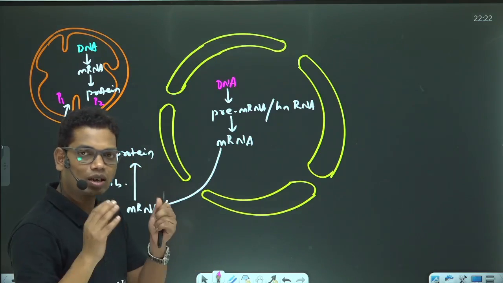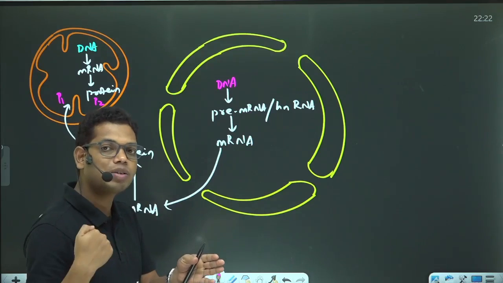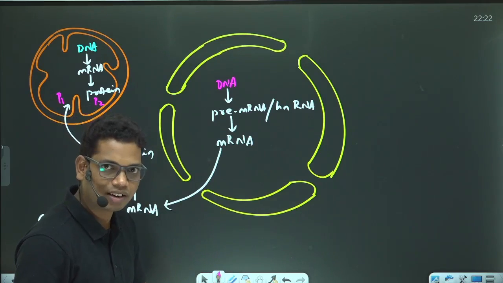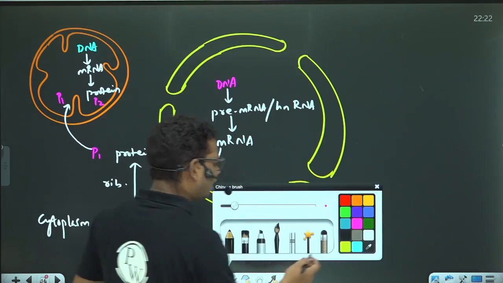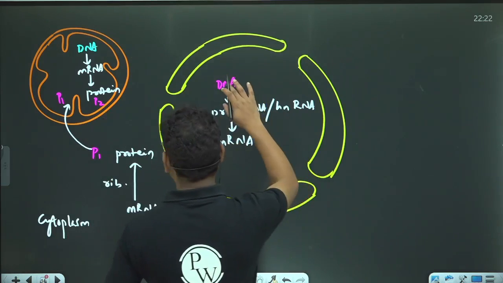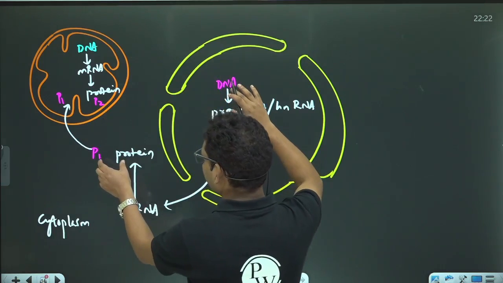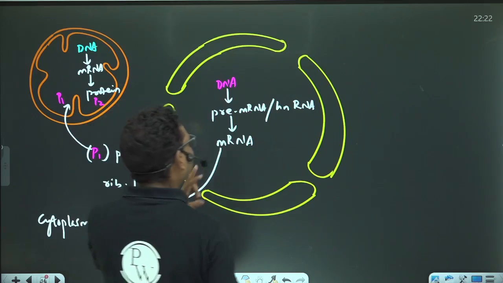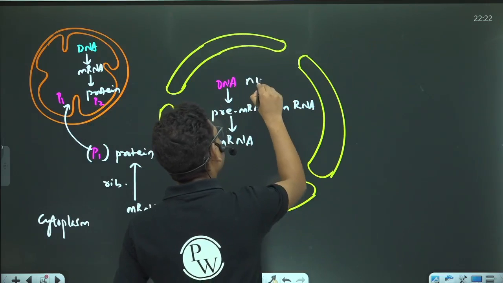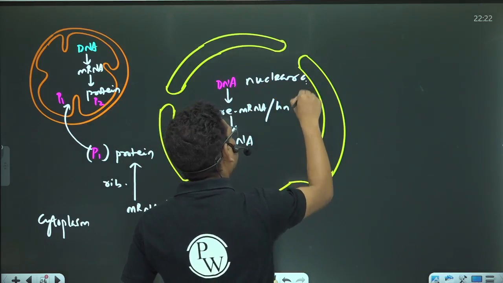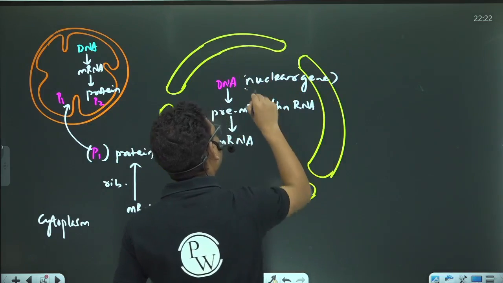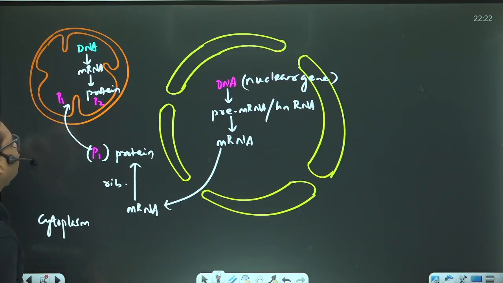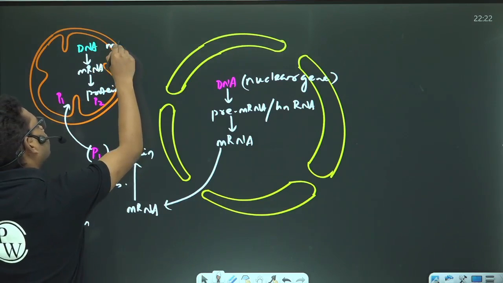The segment of the DNA which is responsible for formation of protein is said to be a gene. So this segment of DNA which is ultimately responsible for forming protein P1 is called the nuclear gene. And this DNA which is responsible for forming this protein is called the mitochondrial gene.